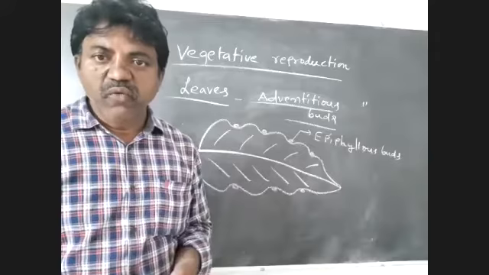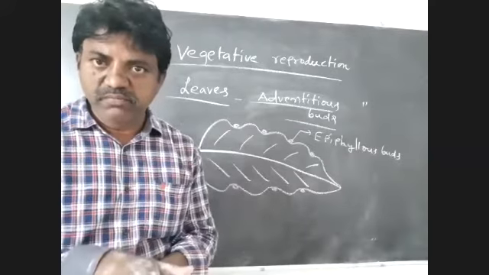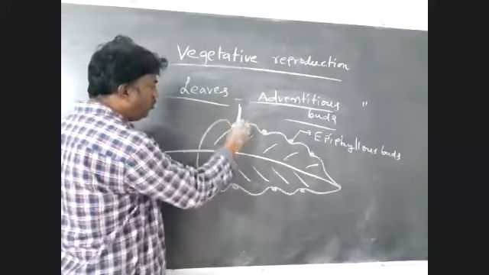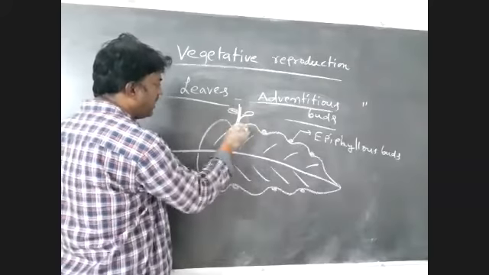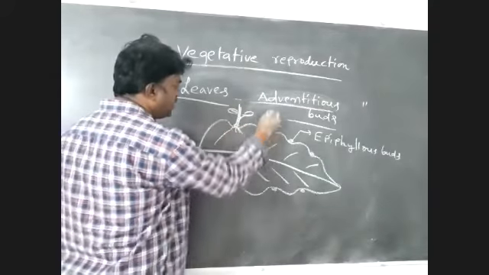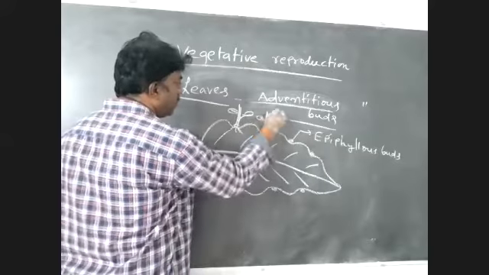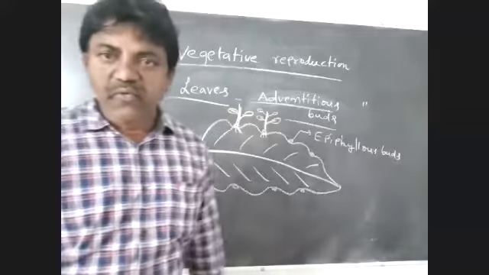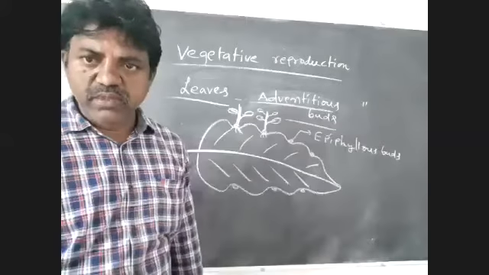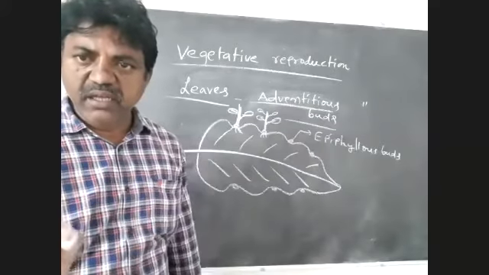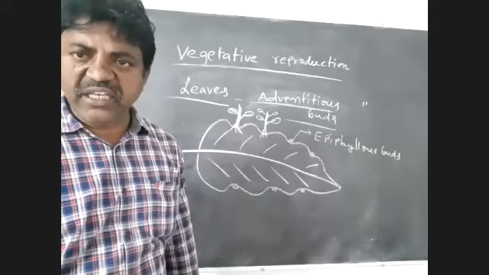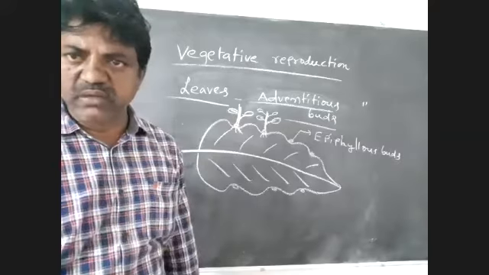When the leaf touches the ground, each epiphyllous bud develops into a new plant by producing adventitious roots.